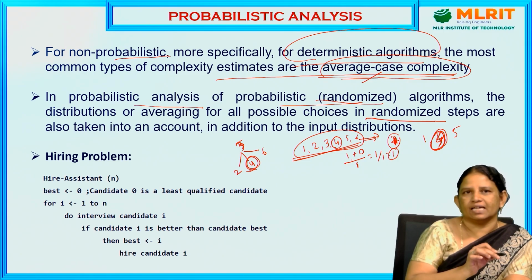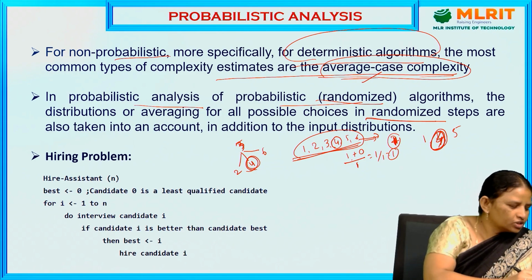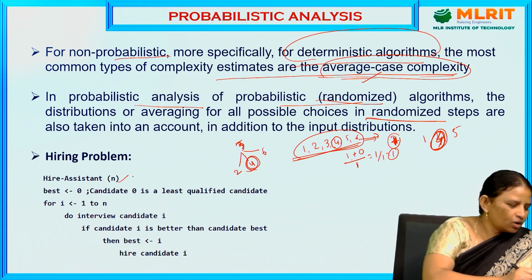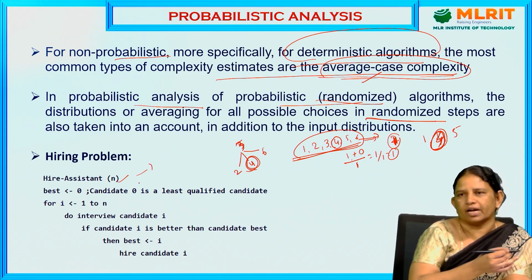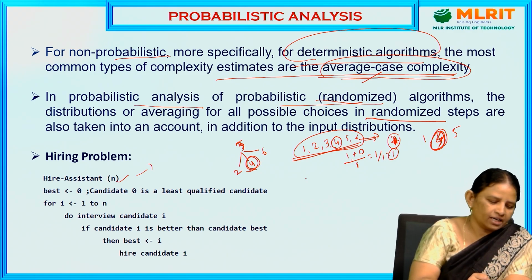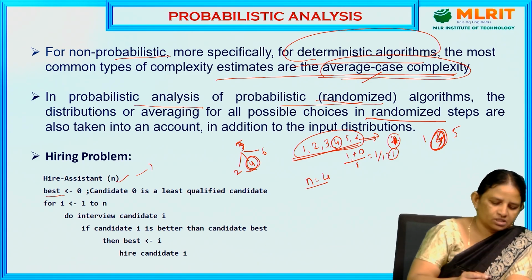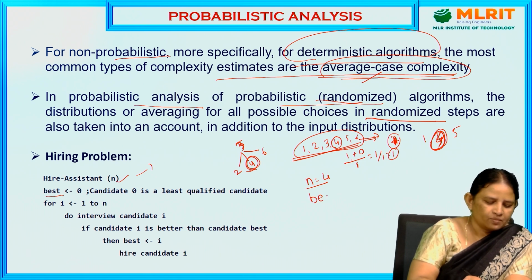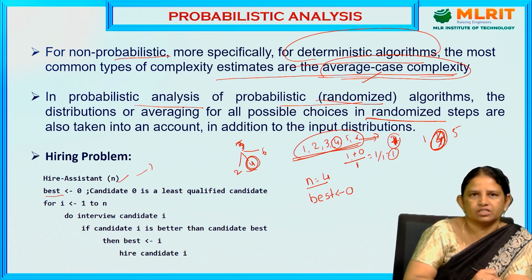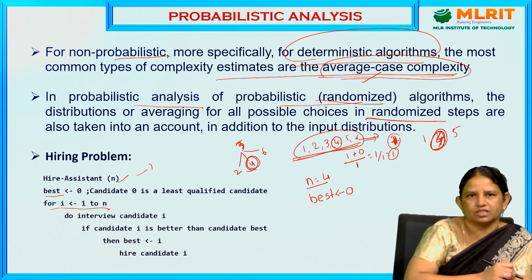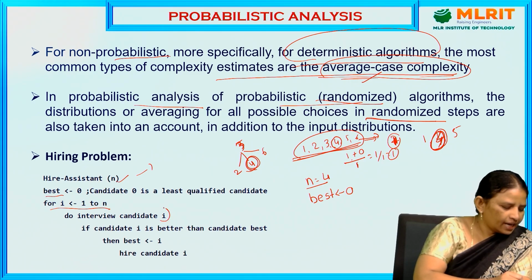For a clear understanding, suppose you want to hire an office assistant, and we are going to conduct interviews for n candidates. n may be 3 or 4; say n equal to 4 candidates. Initially there is no best person, so best is 0. We need to interview from the first person to the nth person. Do the interview for candidate i, meaning the first person.